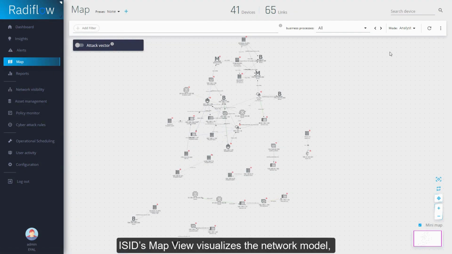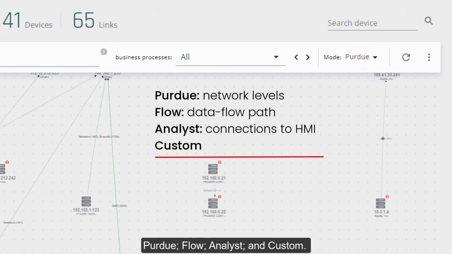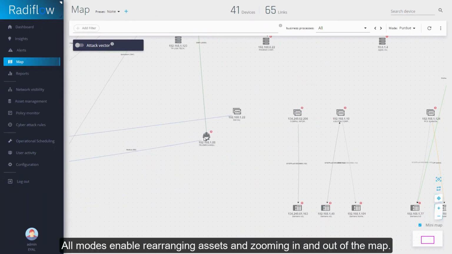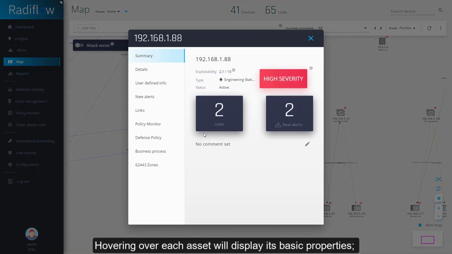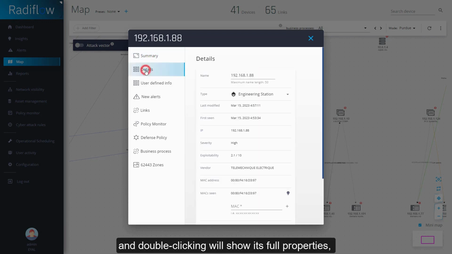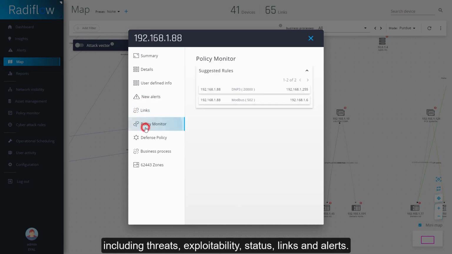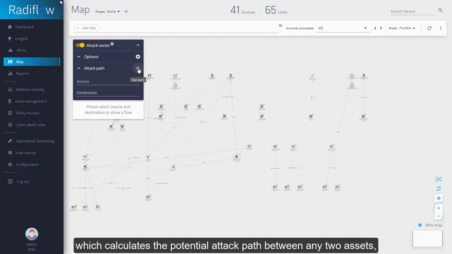iSID's map view visualizes the network model, in multiple modes: Purdue, Flow, Analyst, and Custom. All modes enable rearranging assets and zooming in and out of the map. Hovering over each asset will display its basic properties, and double-clicking will show its full properties, including threats, exploitability, status, links and alerts. The network map also features the Attack Vector Analyzer, which calculates the potential attack path between any two assets, including assets that belong to different business processes.